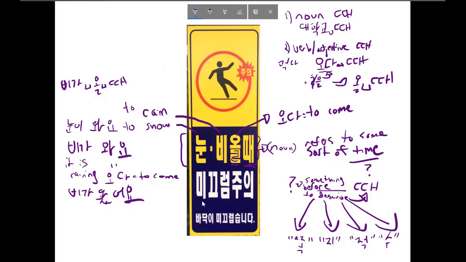Now, this next line here, I always talk about the spacing here. That's one word there, and that's another word here. And there should be a space between those, but on signs you often see people omit the spaces for whatever reason. Before I even say what this word means, I want to draw your attention to this adjective down here. 미끄럽다. I'll write it. 미끄럽다 means to be slippery. To be slippery.